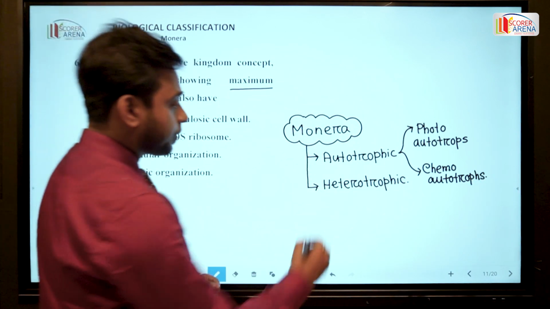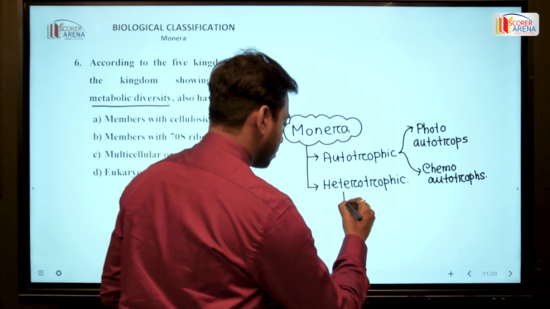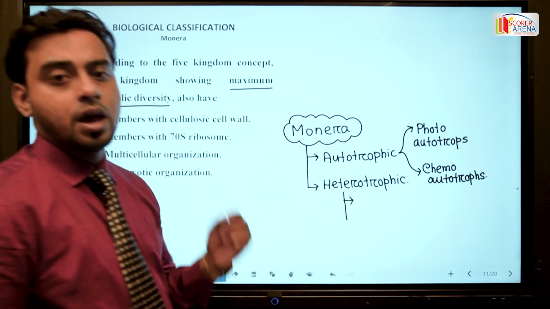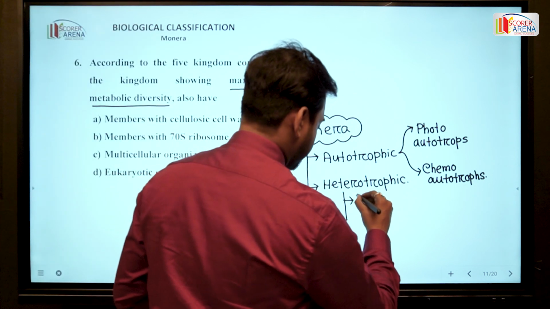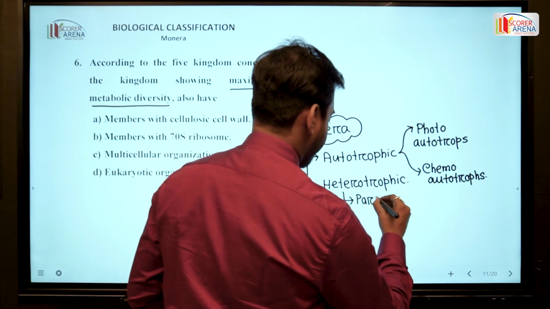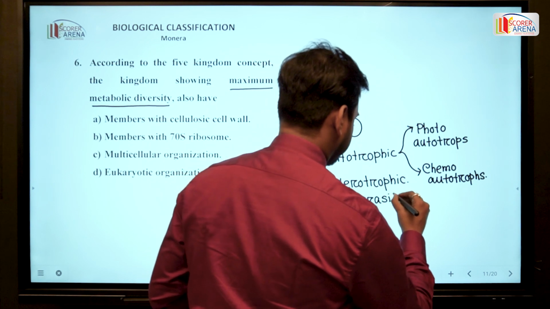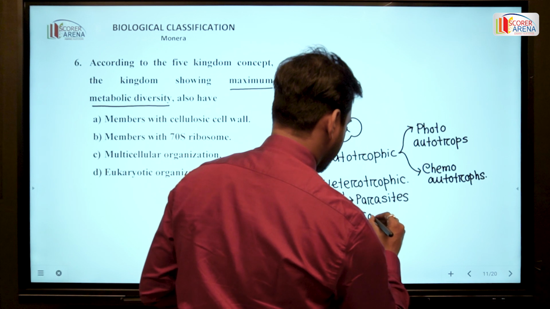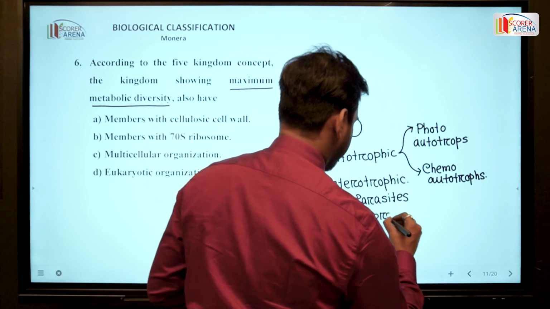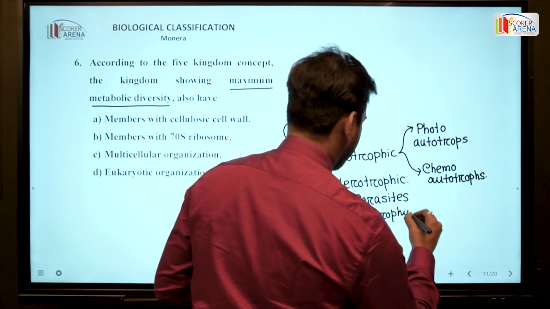Whereas the heterotrophic members include both parasites and saprophytes.